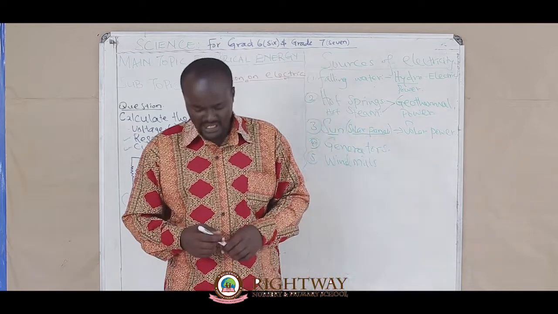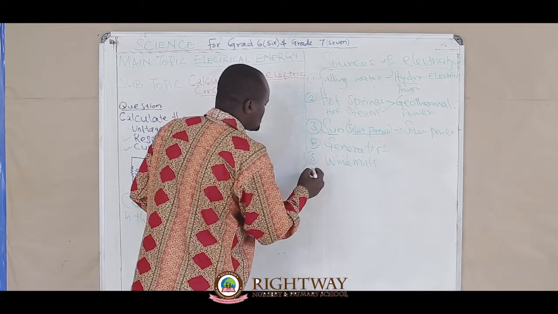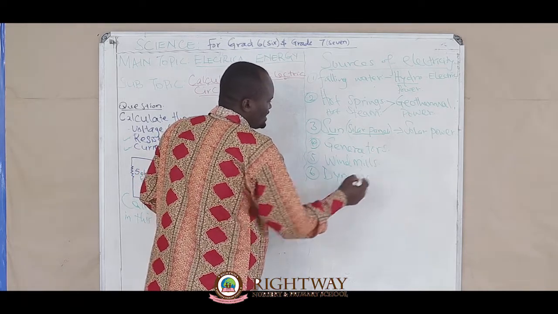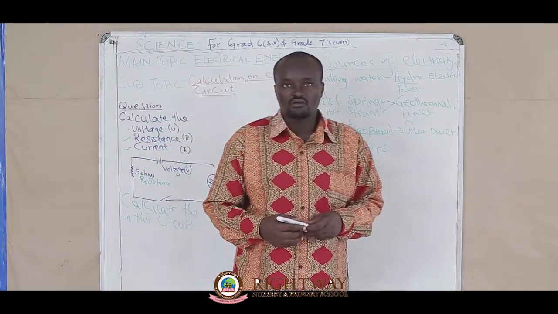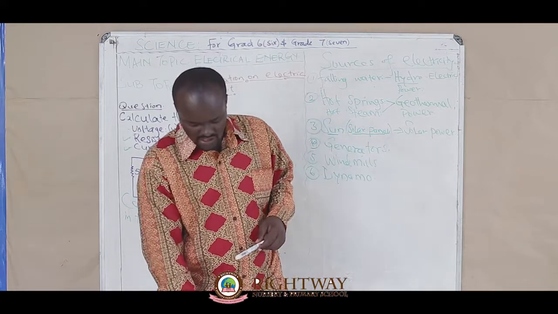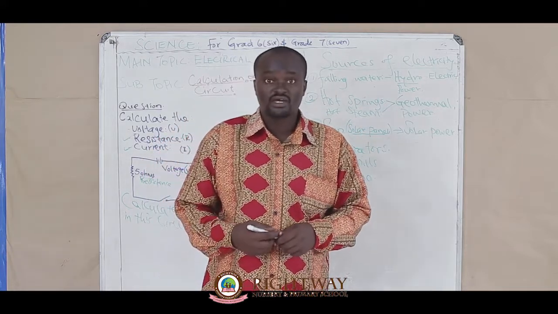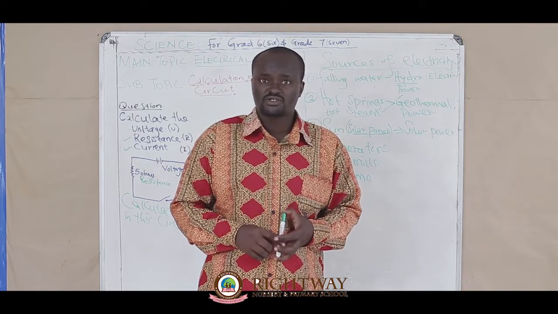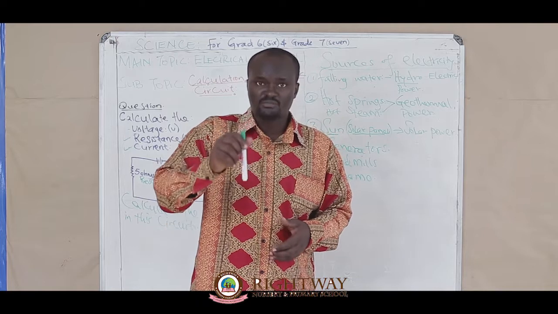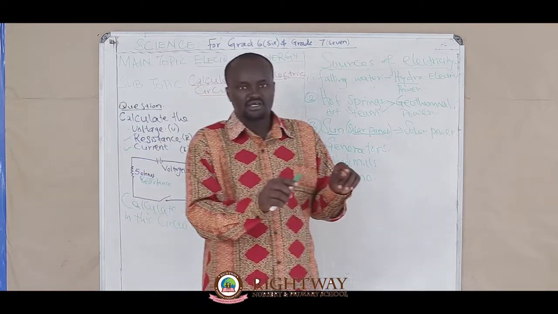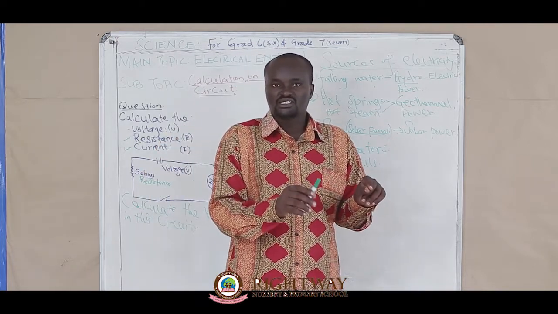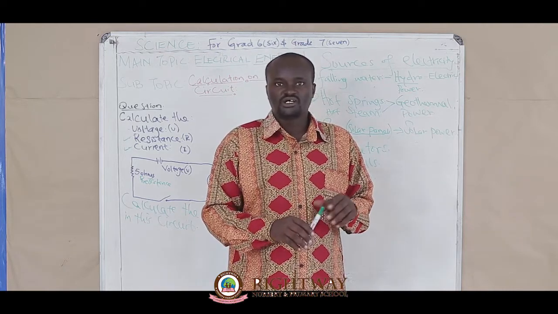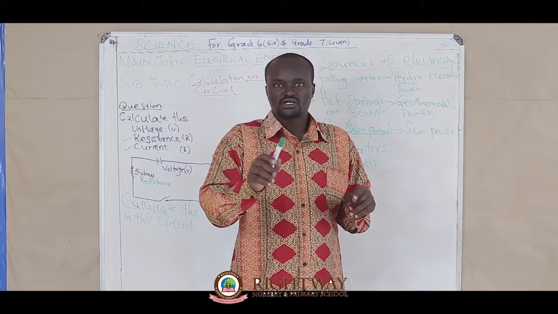I'm just giving some examples. Number 6, dynamo. A dynamo is also a source of electricity. I believe some of you have bicycles at home, and if you check your bicycle, there might be something that, during the night, can produce light.